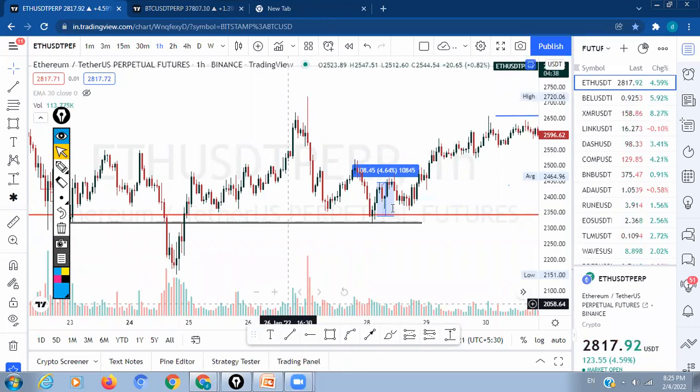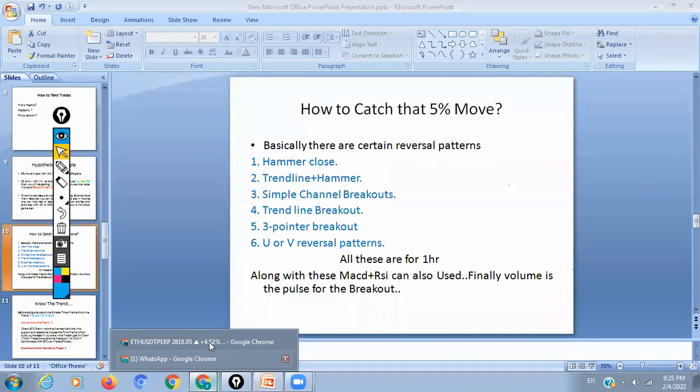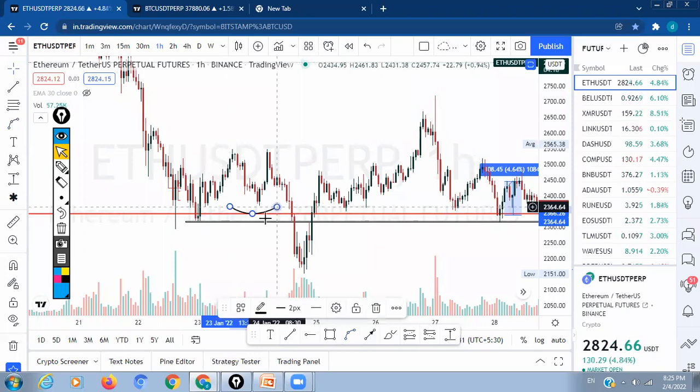Okay, and also simple channel breakouts. There will be simple channel breakouts. Many coins nowadays are giving simple channel breakouts, if you observe. Just now I have spotted one inverse head and shoulder pattern here, INHS. Basically, this is also a most powerful pattern.